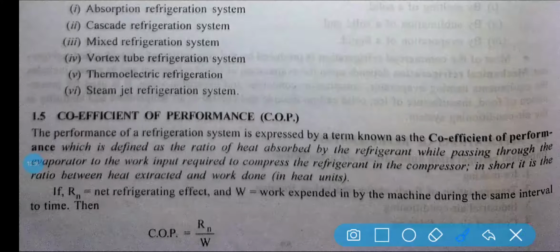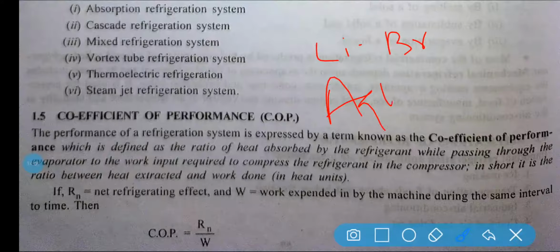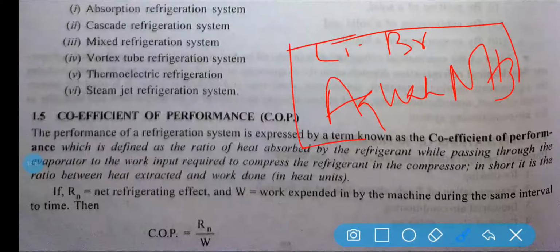You will know what lithium bromide is. Apart from the lithium bromide refrigerant system, the aqua ammonia refrigeration system. So this is in your syllabus, you will know all this.